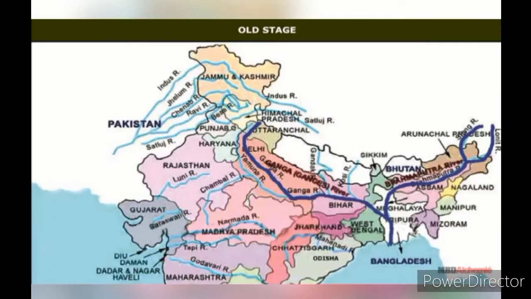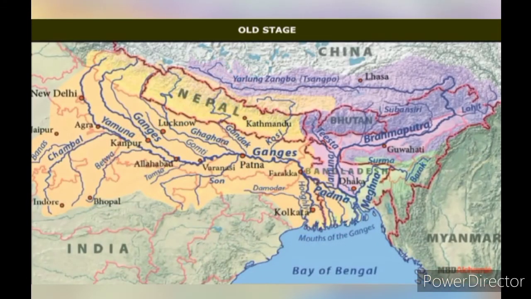Old stage. It is the lower course of the river. The flow of water is sluggish or slow as it approaches the sea. The river seems to break up into a number of streamlets called distributaries. Due to sluggish flow, sediments get deposited at the mouth of the river and create a triangular piece of land called delta.